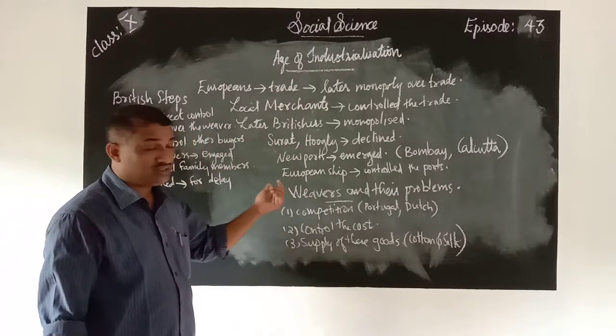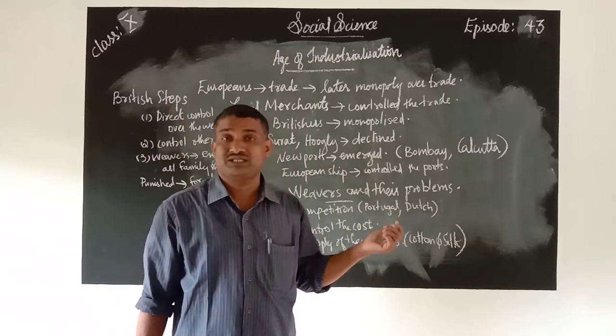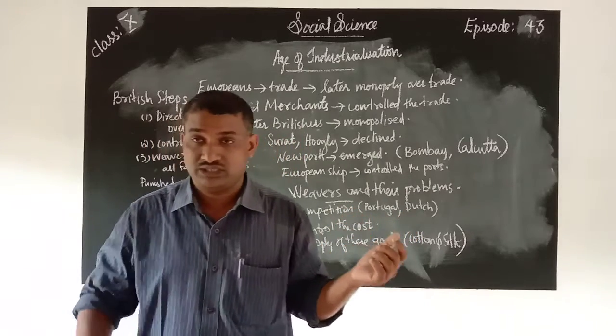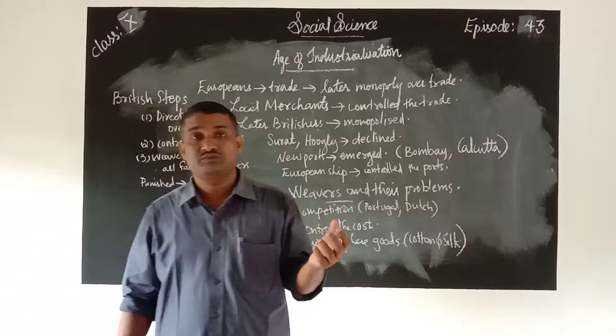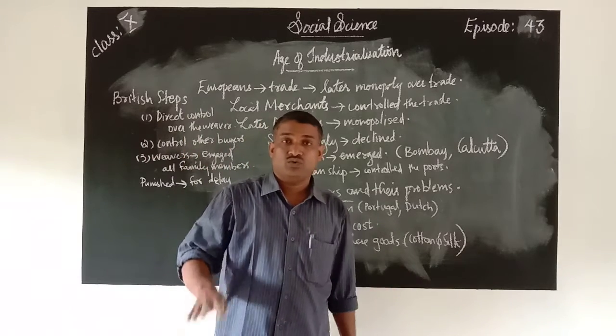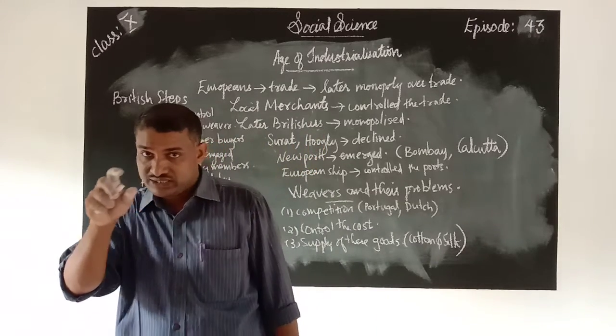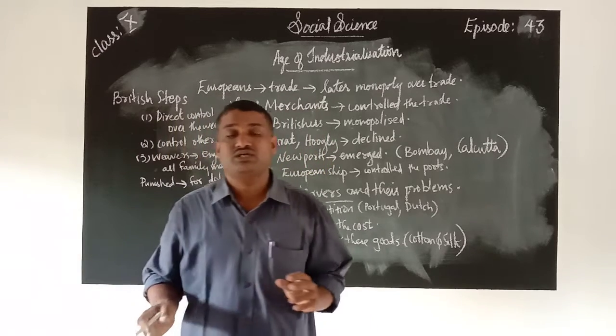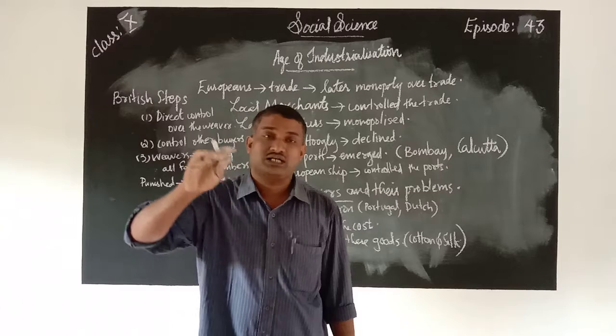So the Europeans, especially the Britishers, controlled the ships due to their mercantile policy. They said that Indians should make trade relations with Britain only, and only British ships should carry the goods, not other ships.